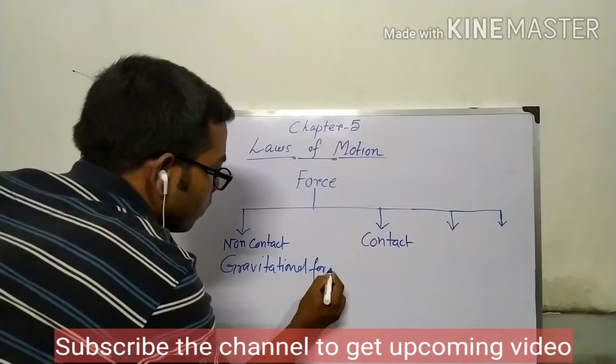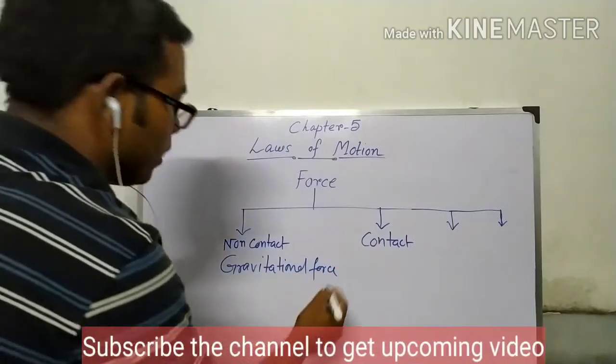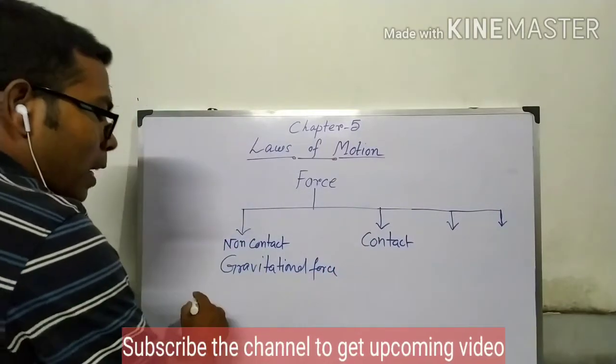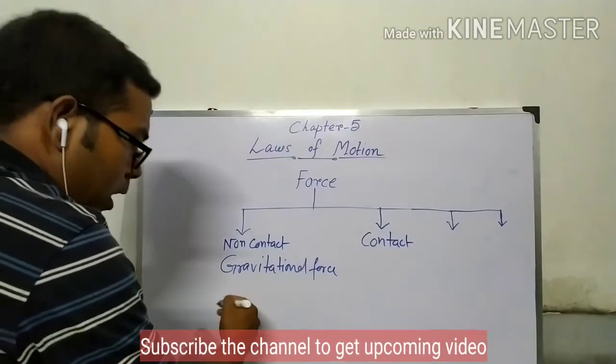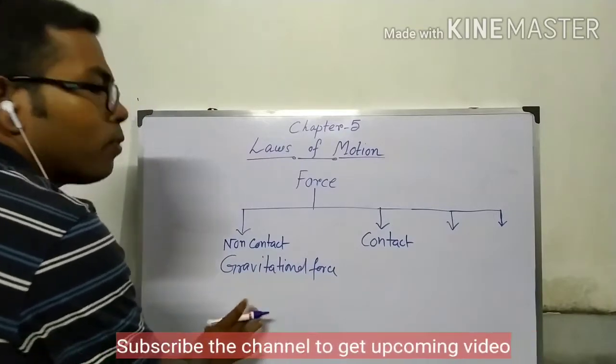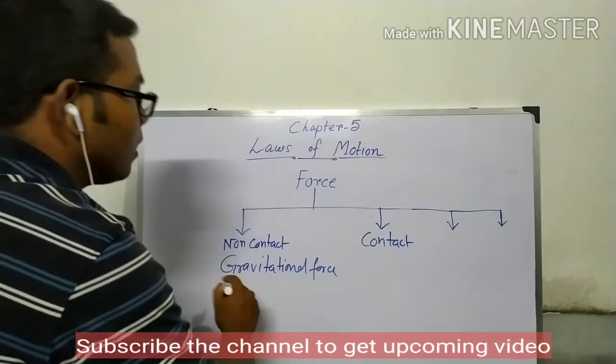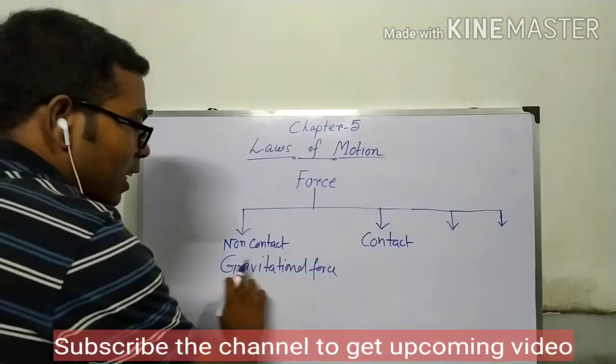Gravitational force, and there are also others, like magnetic force or electrostatic force, but in this chapter we need gravitational force.